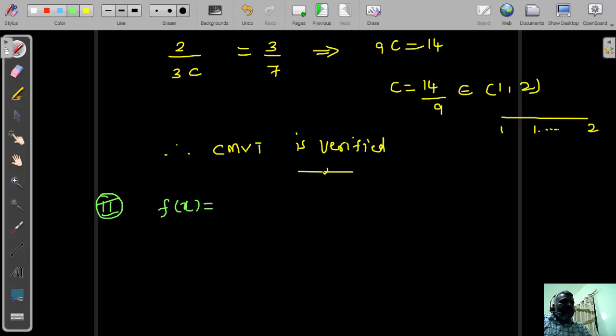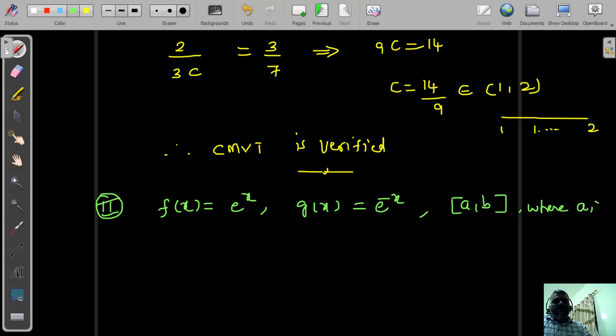f of x equal to e to the power of x. I will be taking another function g of x equal to e to the power of minus x. Exponential functions, one exponentially increasing, one exponentially decaying. In the interval a comma b, both will be more than 0, positive. We need to test these two functions against the CMVT conditions. So again we need to verify CMVT here.